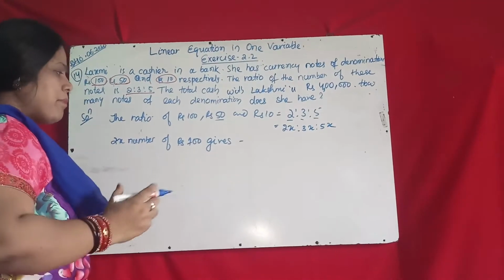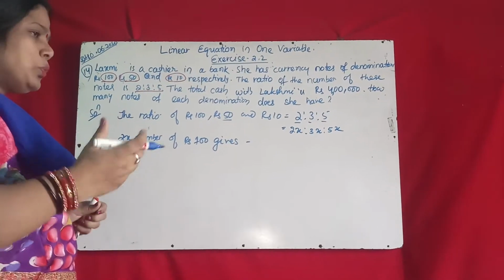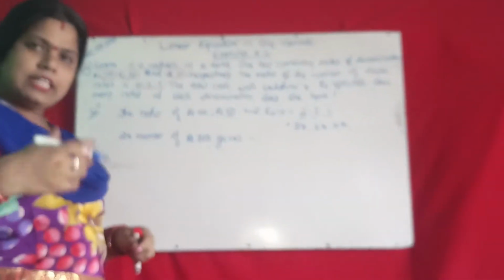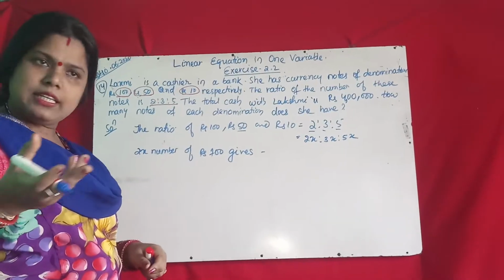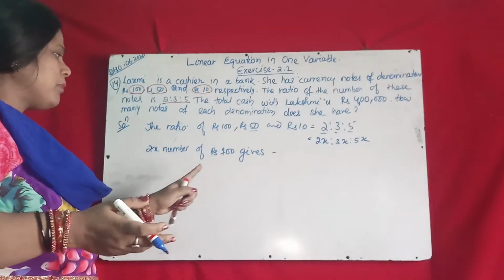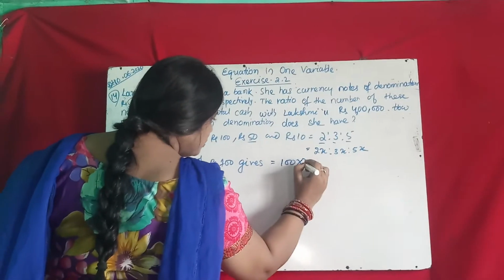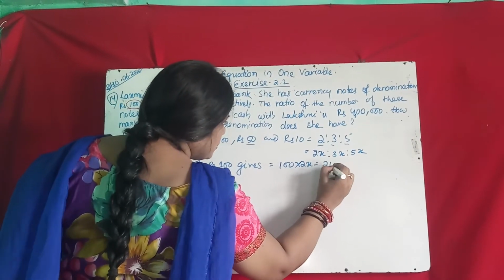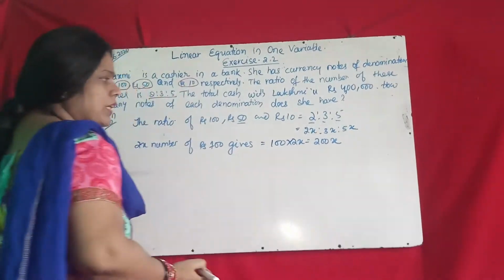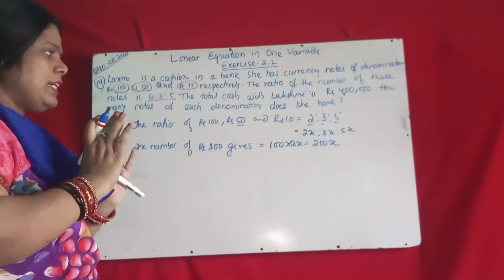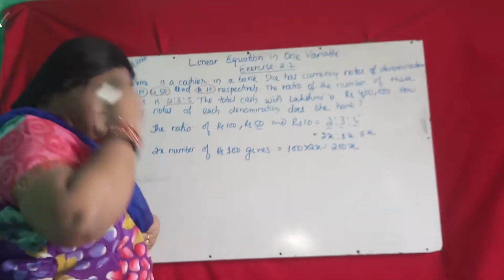Okay, so the amount: suppose 200 rupees notes means 100 into 2, 200; 300 rupees notes means 100 into 3, 300 rupees. Like this, 2x number of 100 rupees notes gives an amount of how much? 100 into 2x. So the money is 200x rupees. Okay, total for 100 rupees notes is 200x rupees money.